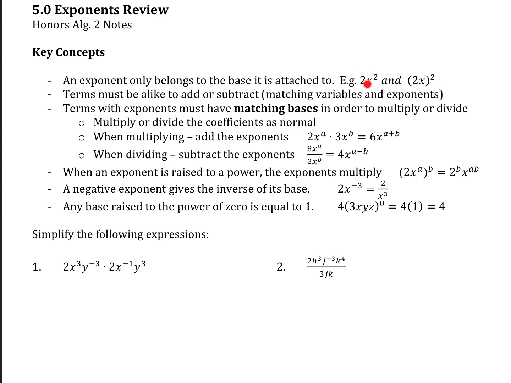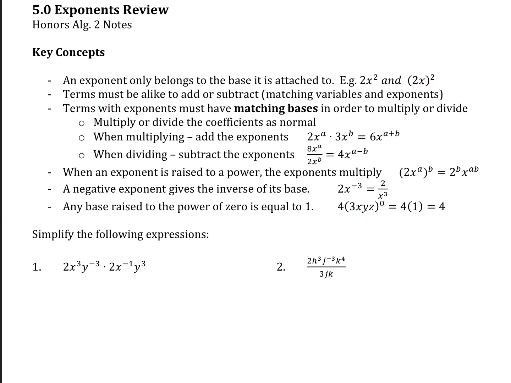So in this first example, what is the base of the exponent? Just the x, not the 2, right? Only the thing next to the exponent. And in this one, the 2 and the x are being squared because they're in the parentheses. The squared is on the parentheses, so the squared is on everything inside of it. So this would be like 2 squared and x squared, 4x squared, okay?